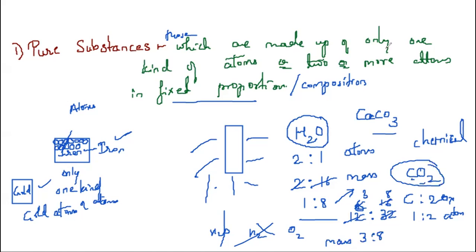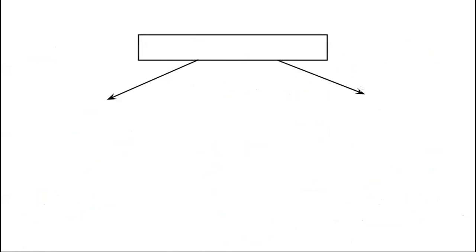So pure substances are made up of only one kind of atoms or two or more different atoms in fixed composition. Depending on the definition itself, the pure substances are further classified. They are classified into two types. So we'll see what those two types are.